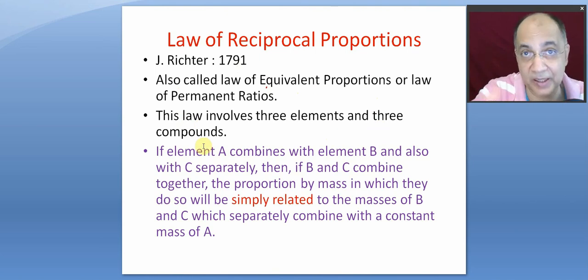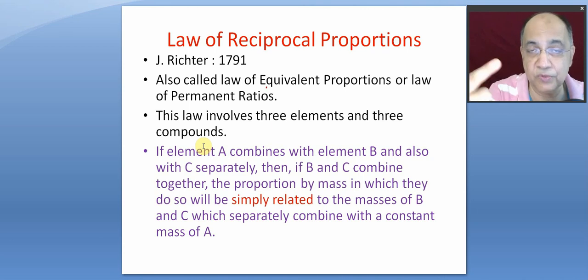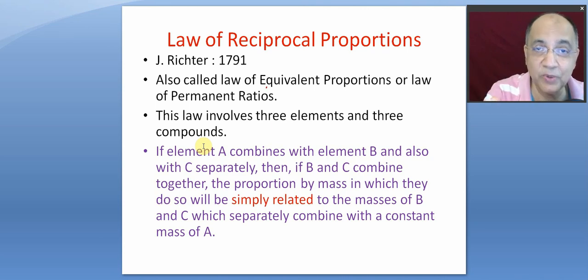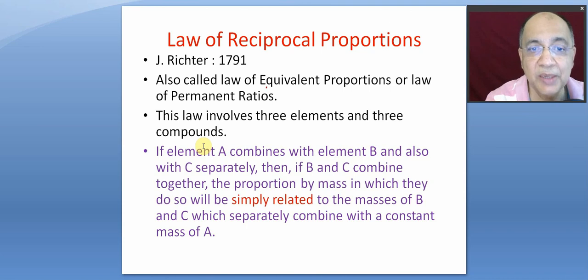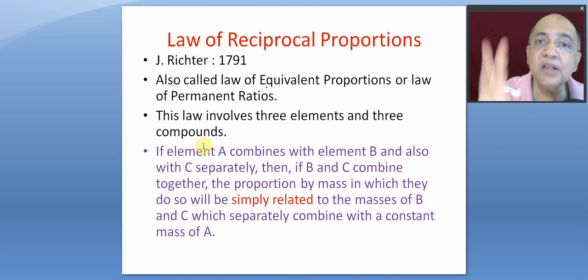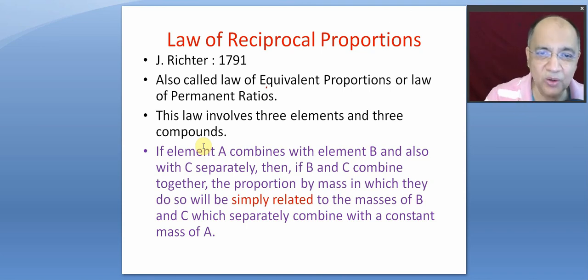Let me compare with the law of constant proportion, and the law of conservation of mass. In the law of definite proportion, there are 2 elements but the same compound. In the law of multiple proportion, that we just finished, two elements but different compounds. But here, three elements and three compounds. Now it goes like this.